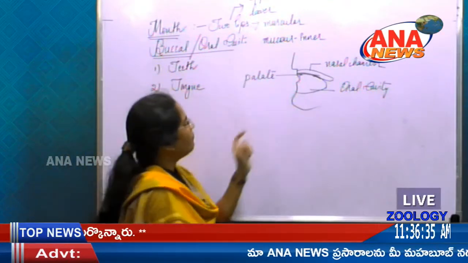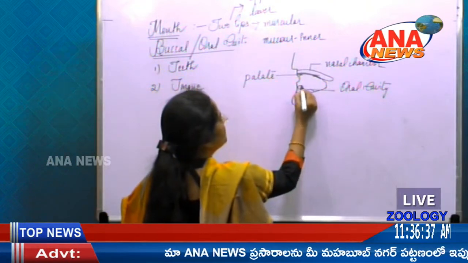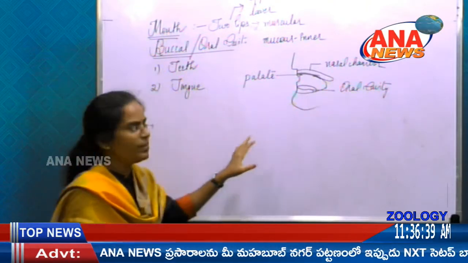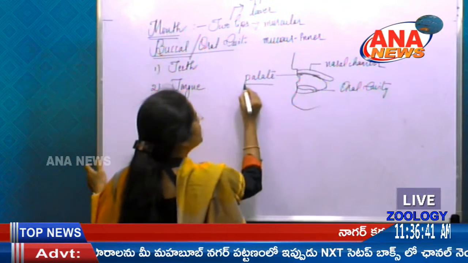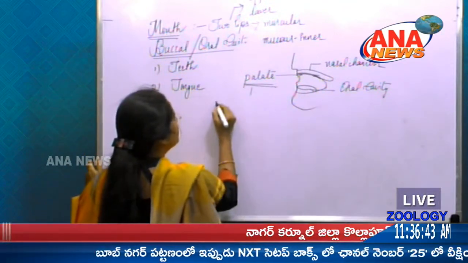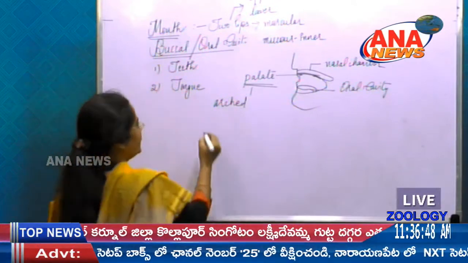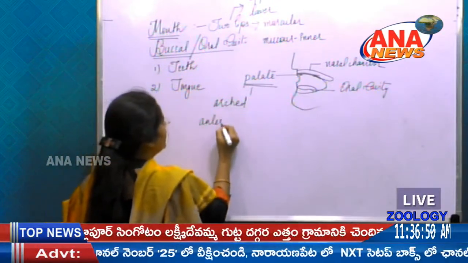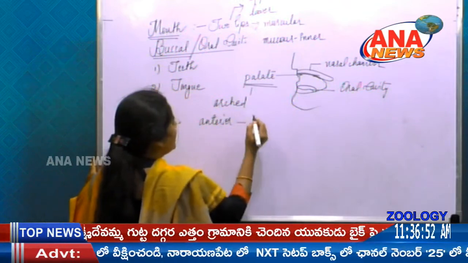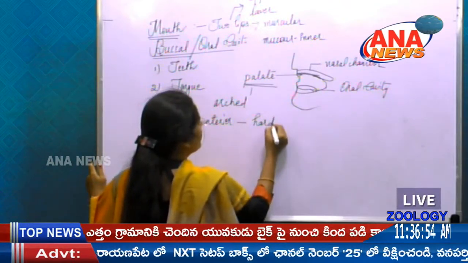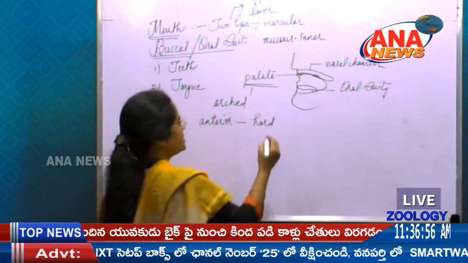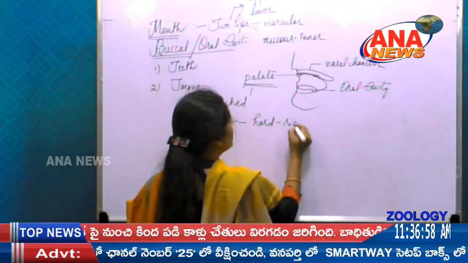In the floor there is the tongue. The palate is an arch structure, and at the anterior end it is hard and has ridges.